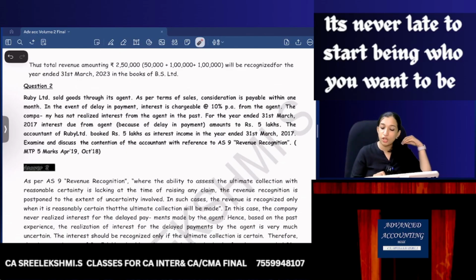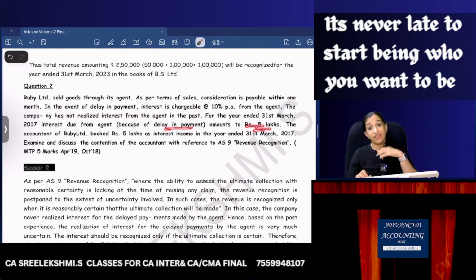The company has not realized interest from the agent in the past. For the year ended, interest due from the agent because of delay is 5 lakhs. The accountant of Ruby Limited booked 5 lakhs as interest income.